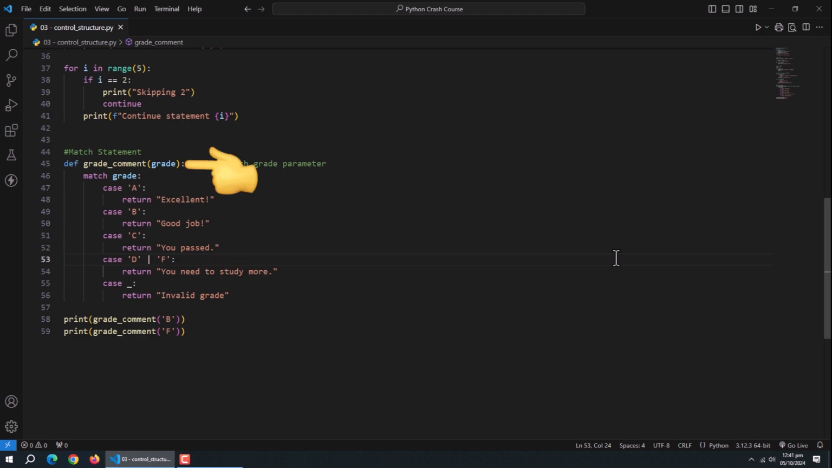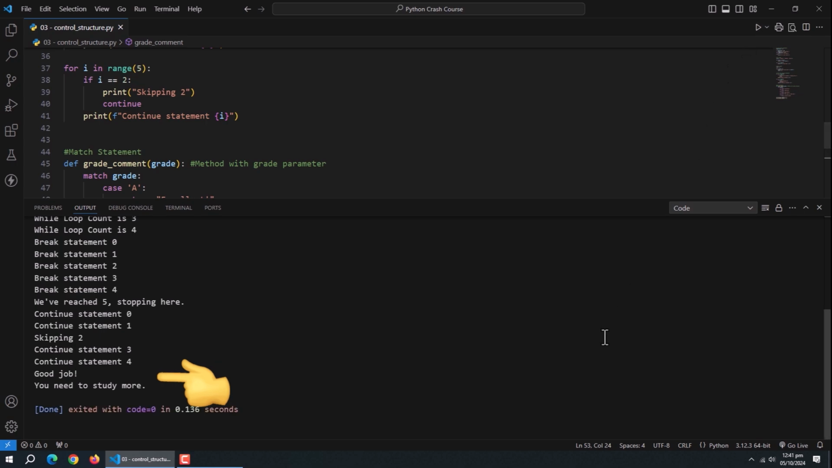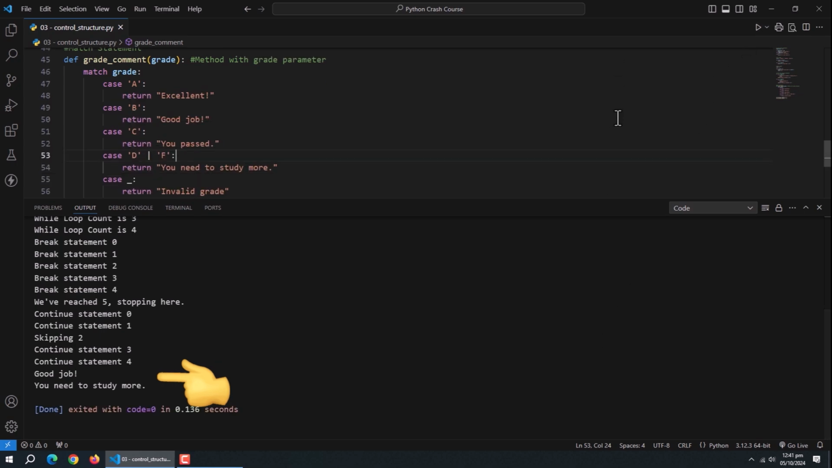For example, here we created this grade comment method which takes grade as a parameter. Inside it, we created a match statement and passed grade as the condition to it. Inside it, we used cases to check grades, and we also returned a message inside each case. We also passed multiple values in this case here. Finally, we created a default case to be executed if no value matches. Then we called this method and passed grade parameters. It returns the message according to the passed grades.